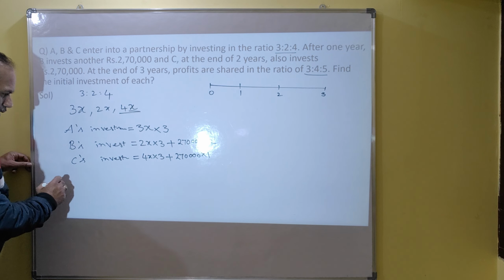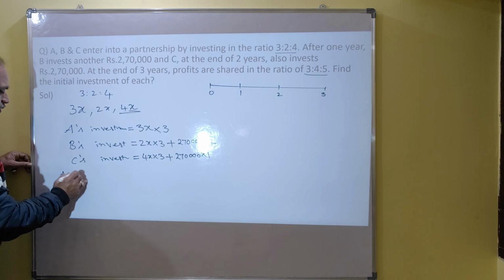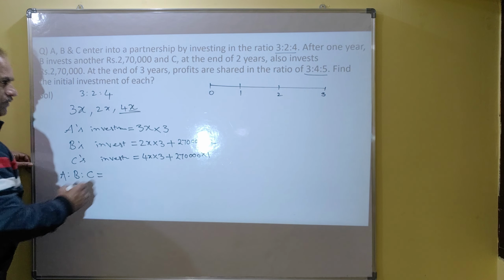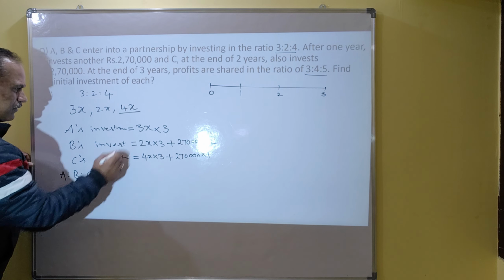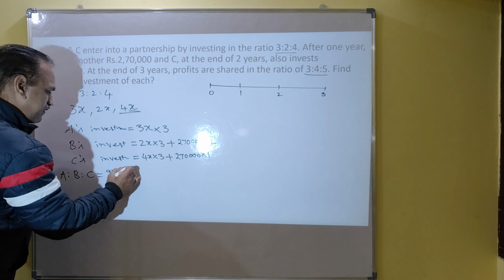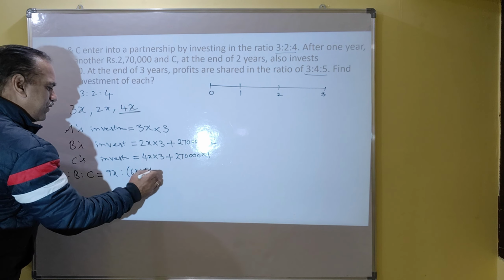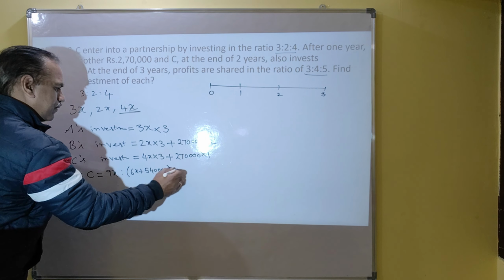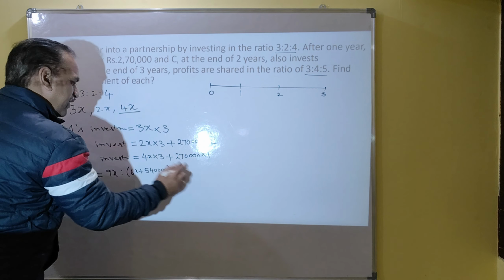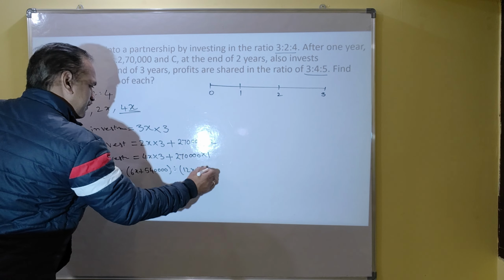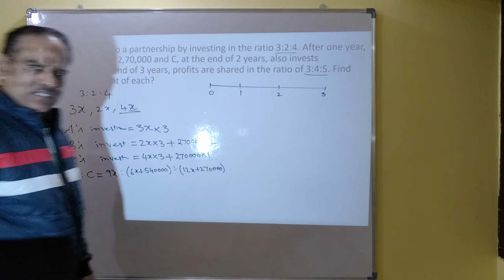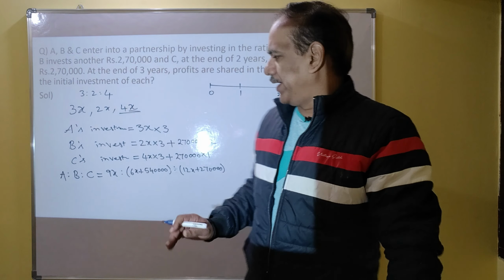So what is the total investment ratio of A, B, C? At the end of 3 years, A is 3 into 3, 9x. B is 6x plus 5,40,000. C's investment is 12x plus 2,70,000. So this is the ratio in which their investments are made.